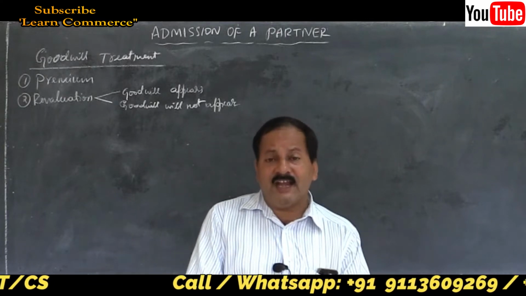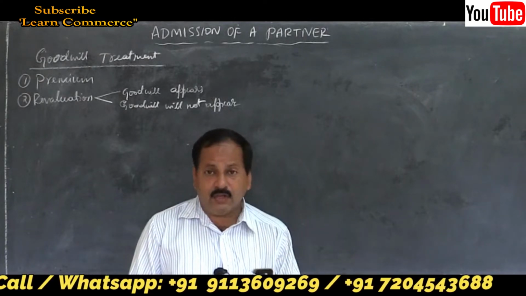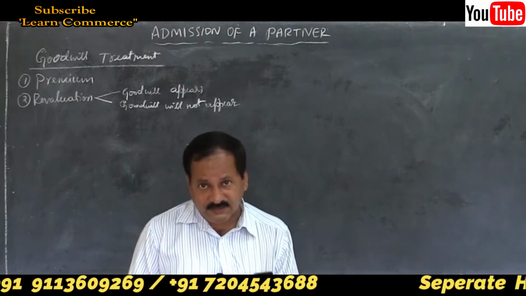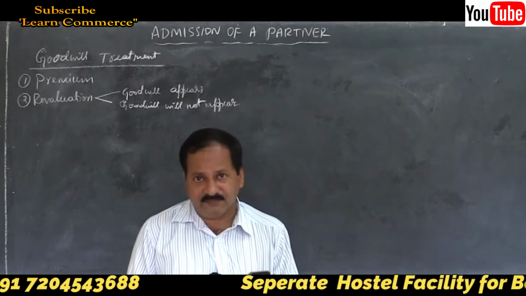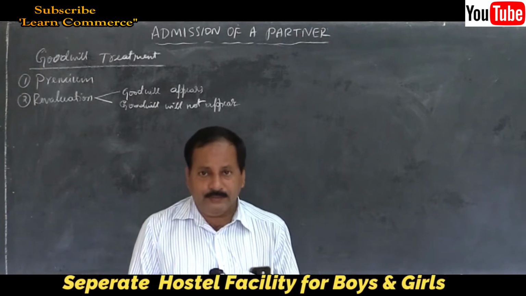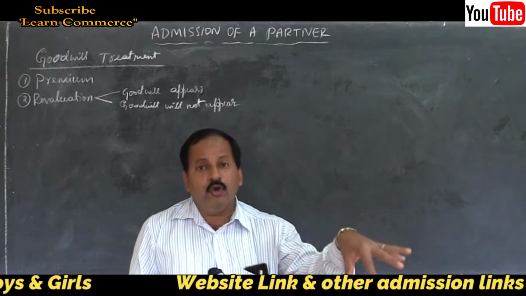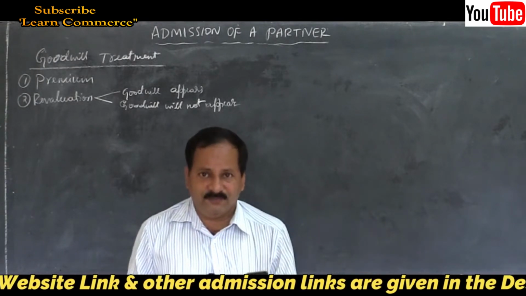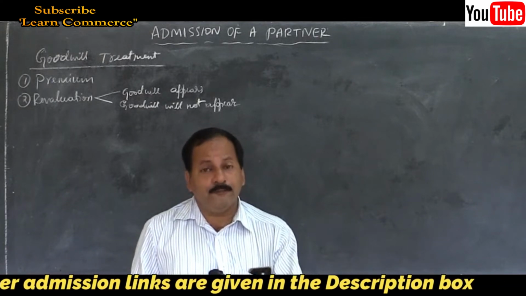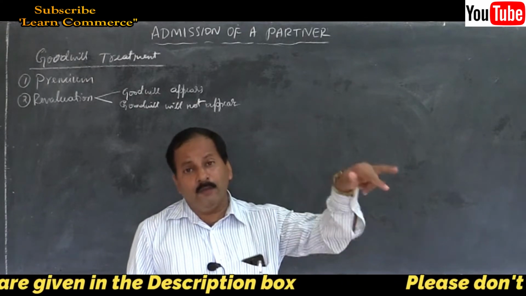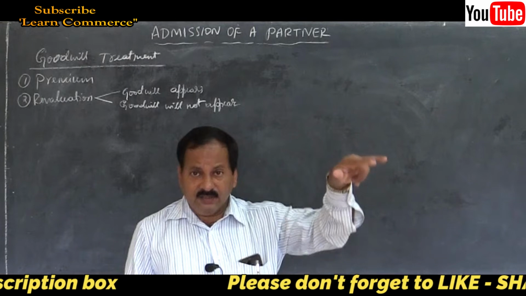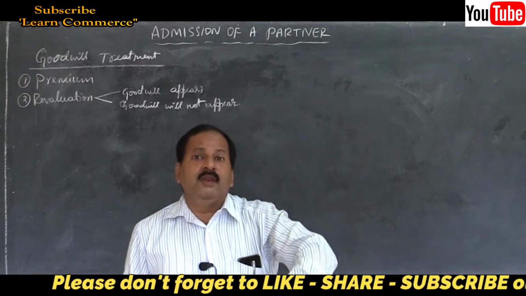So when he gets additional profit because of the efforts of the old partners, he has to compensate that. So while joining the firm, the new partner will give to the old partners some cash to compensate for the efforts of the old partners for creating the goodwill of the firm.